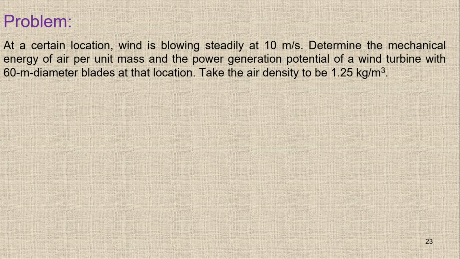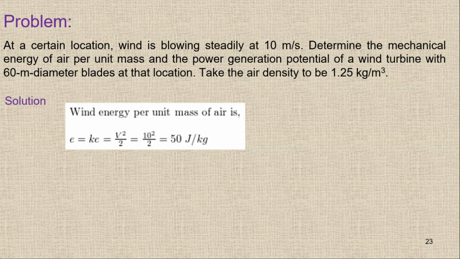In this question, basically what we are doing, we are using the wind turbines to produce the power, and for wind turbine we have air which is moving at a speed of 10 meter per second. So in this case, the mechanical energy is only due to the kinetic energy. There is no potential energy involved to rotate the blades of the wind turbine.